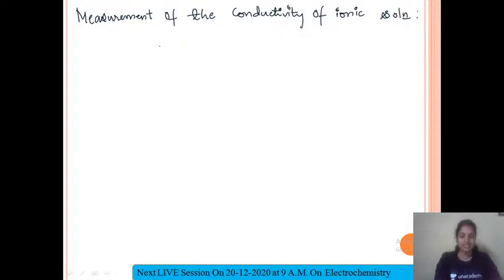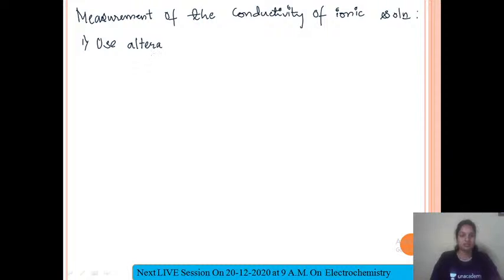And secondly, the solution of which you want to measure the conductivity cannot be directly connected to a Wheatstone bridge or any particular instrument in which we measure the conductivity. So how can we overcome this problem? First one, instead of using direct current, we can use alternating current, that is AC.